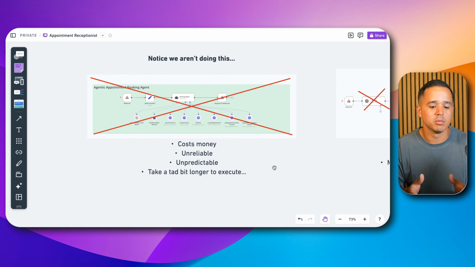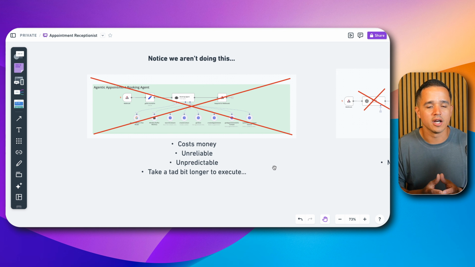But this costs money, and what I've seen over time is that this is unreliable and it is unpredictable. It takes a tad bit longer to execute as well because it goes through multiple iterations, processing the same data through multiple tools, and then it shoots the output. Now, the problem with this is it relies heavily on prompting. The administrator, whoever's creating the system, it relies heavily on their prompting. It also relies heavily on an external LLM that we don't control, such as Google Flash or GPT-4o or Claude 3.7 or 3.5. Those things we do not control.